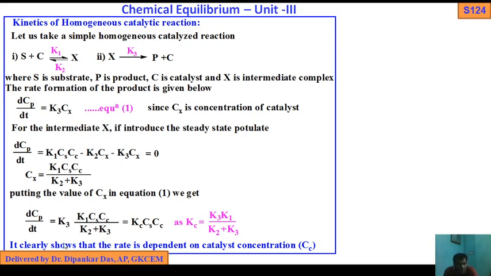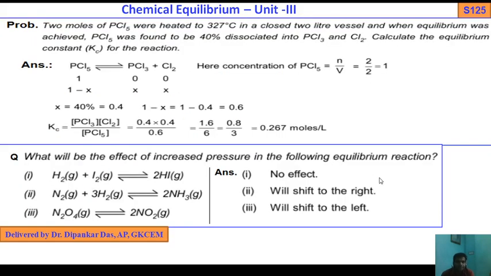So it clearly shows that the rate is dependent on the concentration of catalyst, that is Cc, the molar concentration of catalyst. So dCp by dt is directly proportional to Cc. So that is the main motto. From this kinetics of homogeneous catalyst, we have seen that the rate of reaction depends on the concentration of catalyst. So that is the expression for the kinetics of the homogeneous catalyzed reaction.